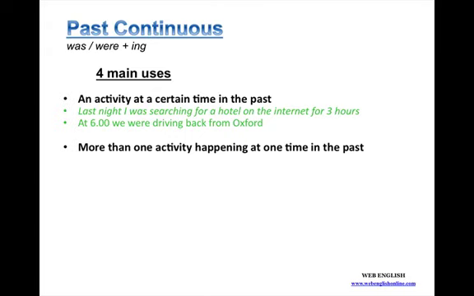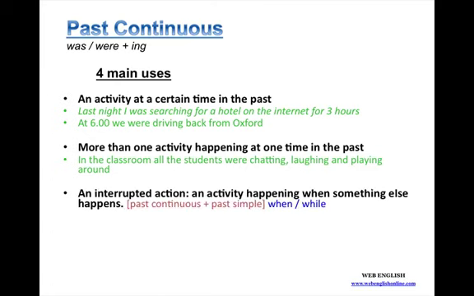The second use is more than one activity happening at one time in the past. In the classroom, all the students were chatting, laughing, and playing around.